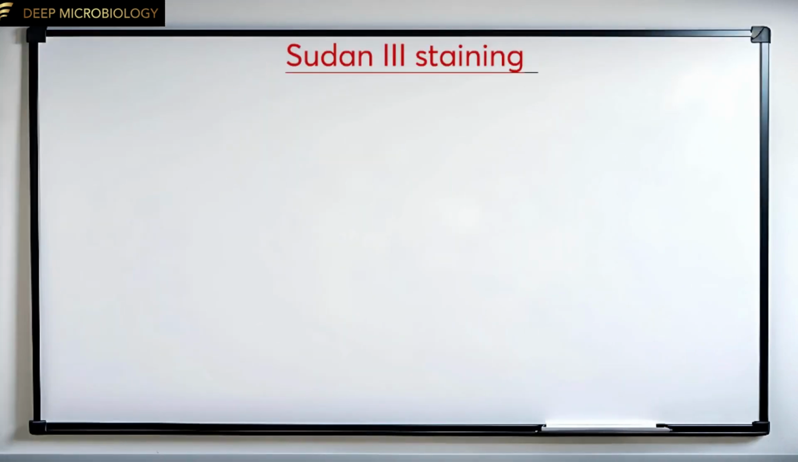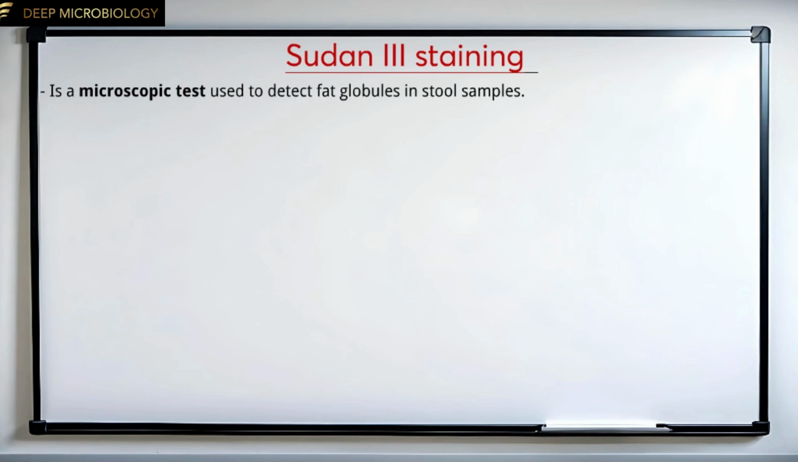Sudan 3 staining is a microscopic test used to detect fat globules in stool samples. It can be performed using either direct or indirect methods, each offering insights into different aspects of fat digestion. When used together, these methods help distinguish between digestive disorders and fat malabsorption issues.